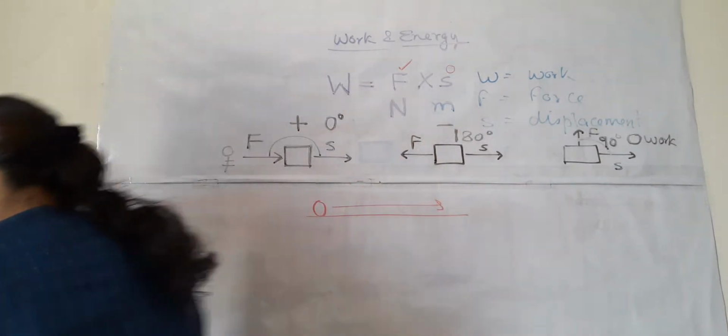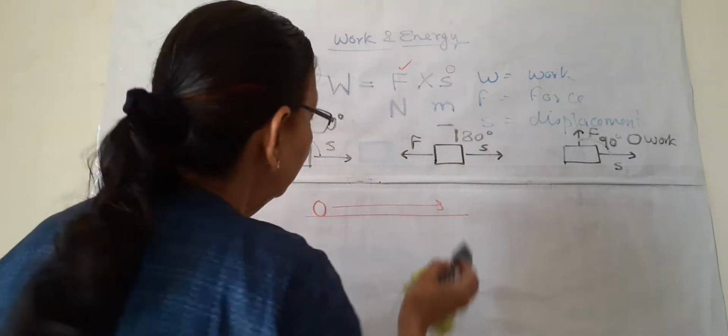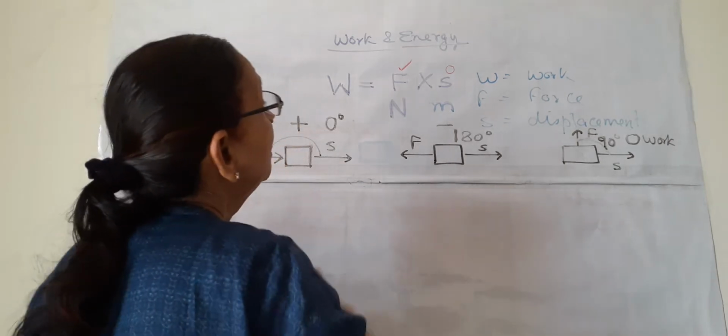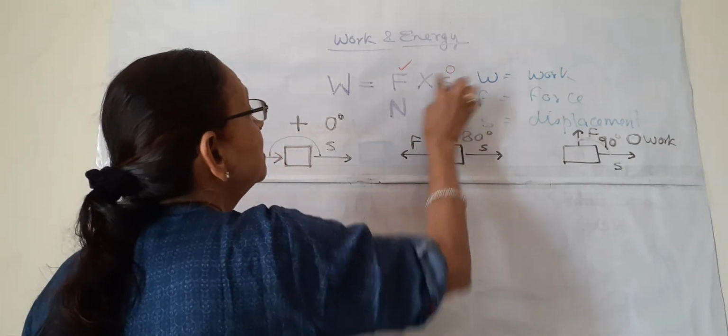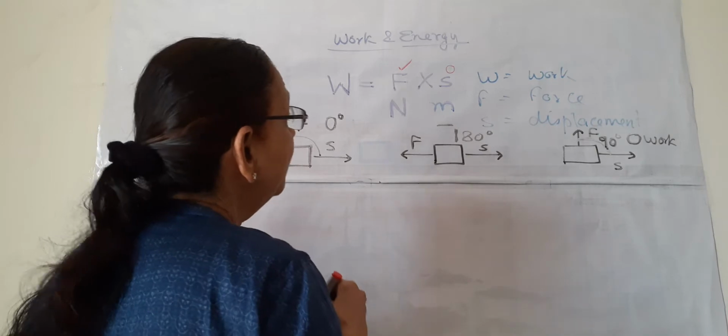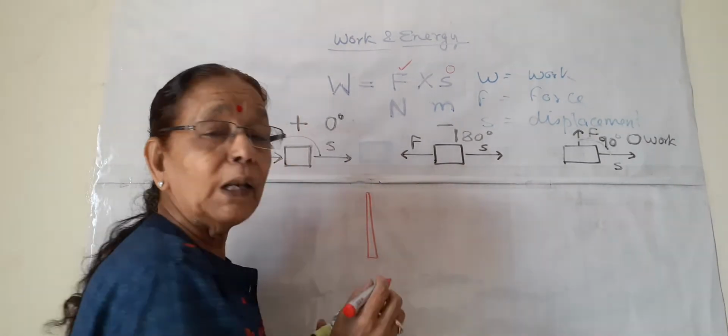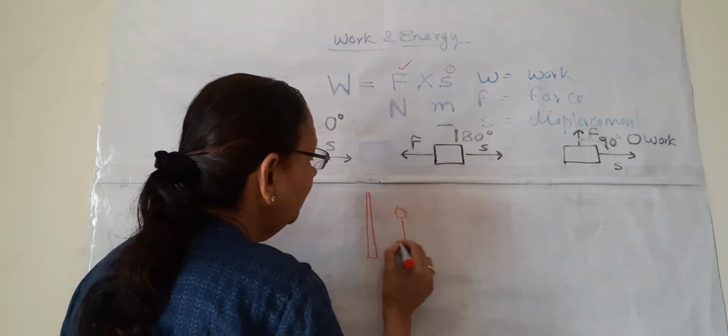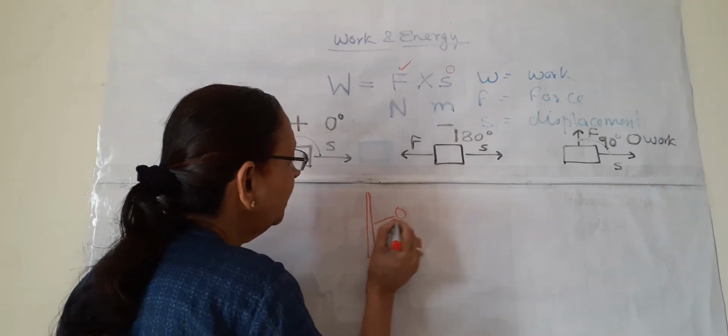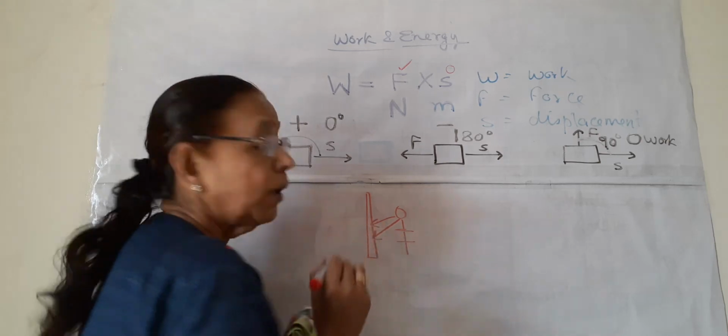Now coming to the second case, when there is force but not displacement. See, suppose this is a wall, and a boy is pulling hard on this ball.